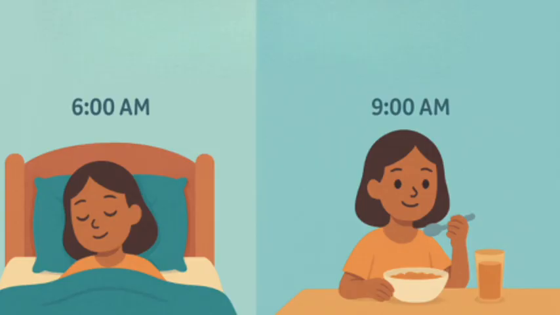AM is equal to morning time. It starts at 12 midnight and goes on till 12 noon. So when you wake up at 6 o'clock in the morning, it's 6 a.m. When you eat breakfast at 9 o'clock in the morning, it's 9 a.m.